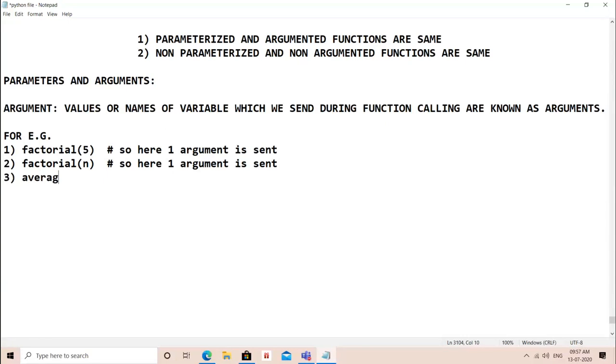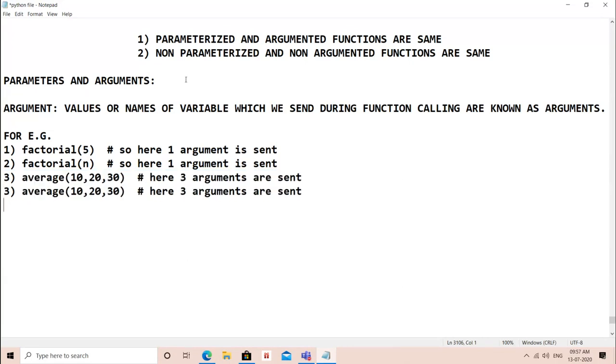And suppose if the question is of average of 3 numbers, here 3 arguments are sent. 3 arguments to call that function. I can put the name of variable and I can input it before calling function.